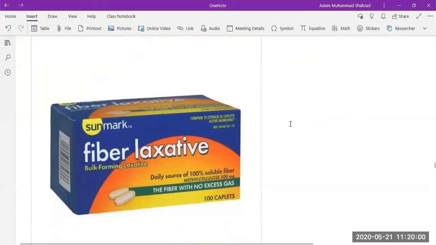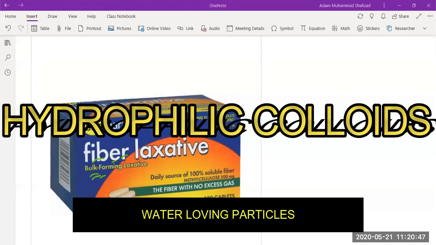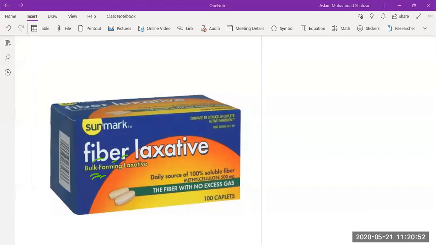When we take a look at fiber laxatives, they are used for making bulk, and as the name indicates, fiber helps to make the bulk of the stool. These bulk forming laxatives are indigestible hydrophilic colloids that absorb water and form the bulk.